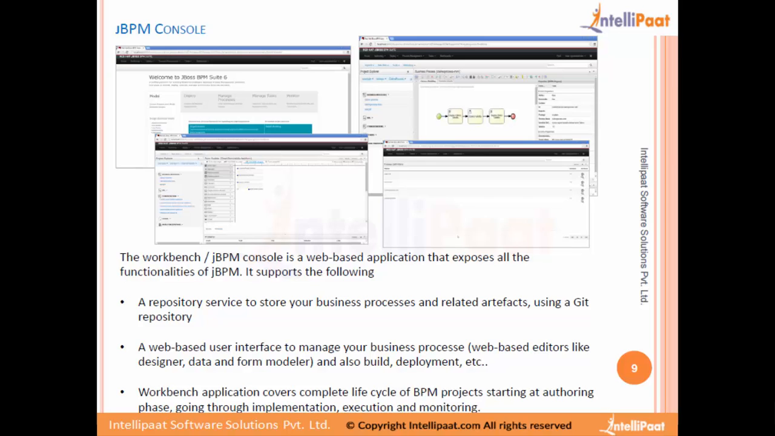And then there is a user interface to manage your business processes, to model the business process, to create the forms. This is the form modeler, and we have the data modeler as well. I'll be showing you in the data classes all the screens that are available, and we would also be able to build and deploy a process from the same UI. So this whole workbench completes the whole life cycle of the BPM project, right from the authoring stage, that is the modeling stage, to the execution and monitoring stage.